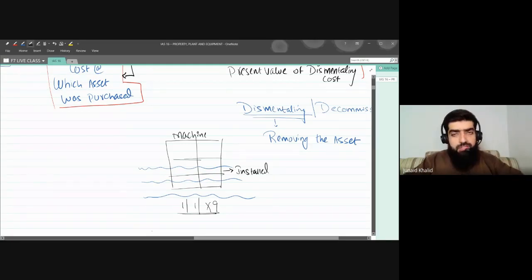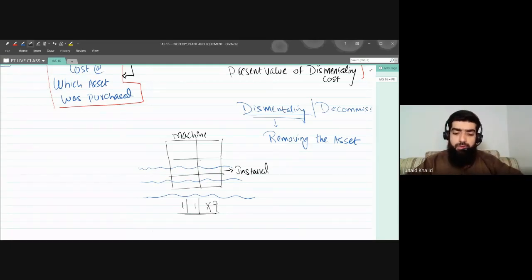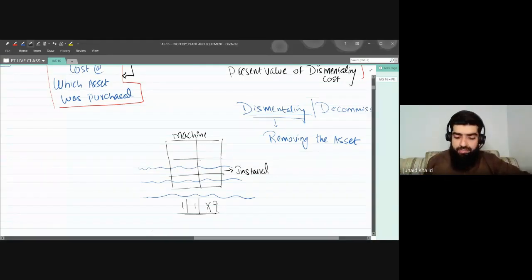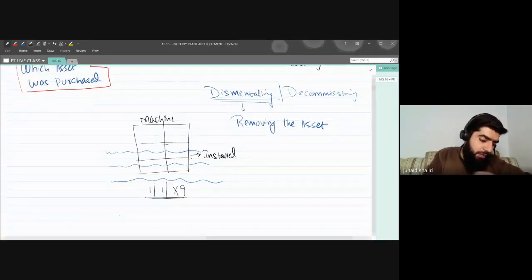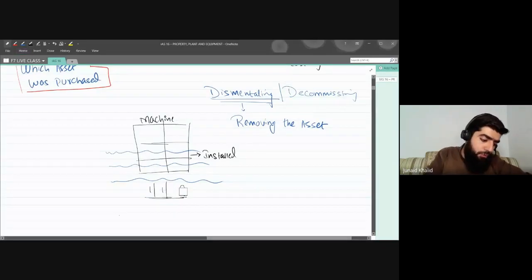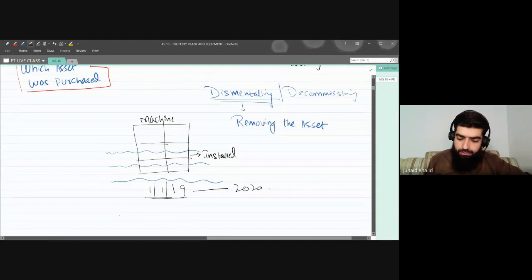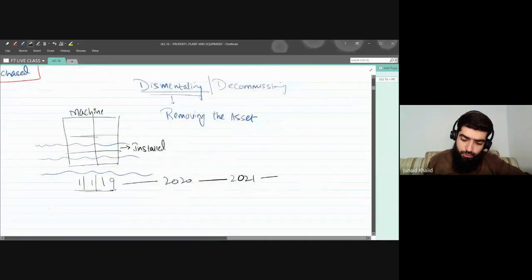Now, since you have installed that asset, you will know that after a period of 5 years, let's say, that is 2019, and after that 2020, 2021, 2022, how many years?